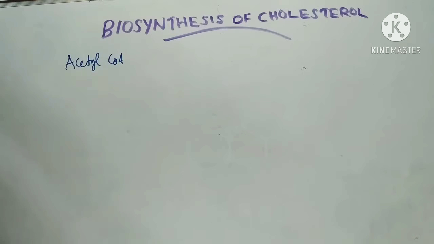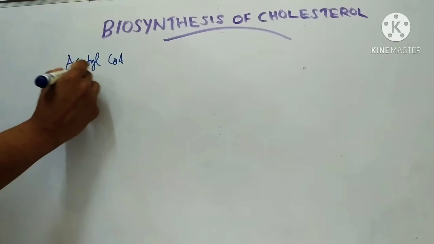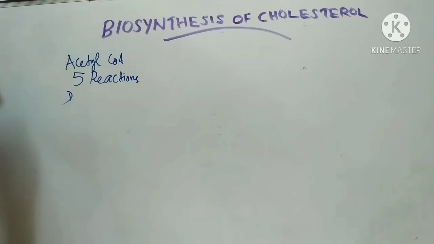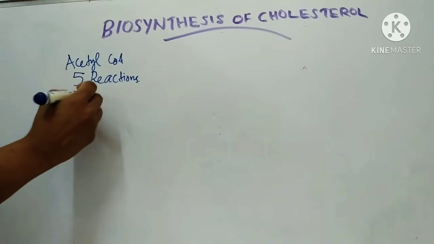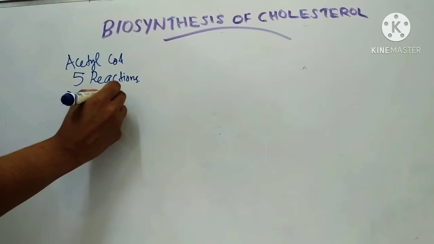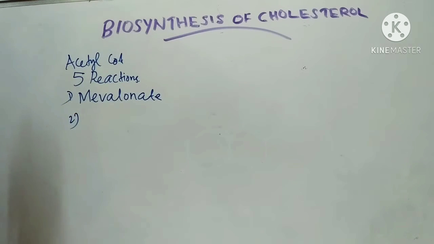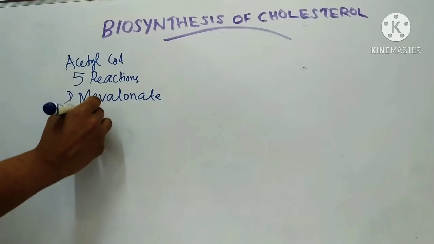Coming to the steps, mainly 5 reactions are there. First reaction is synthesis of mevalonate. Second is formation of isoprenoid units.